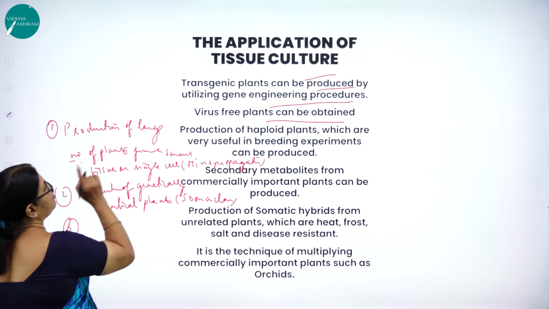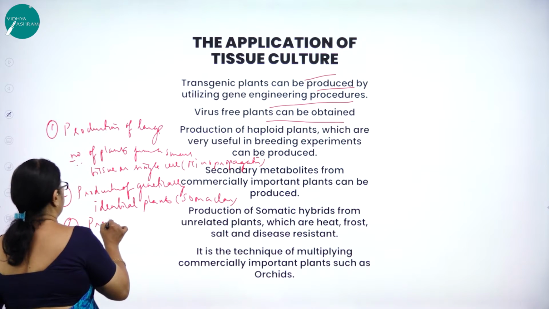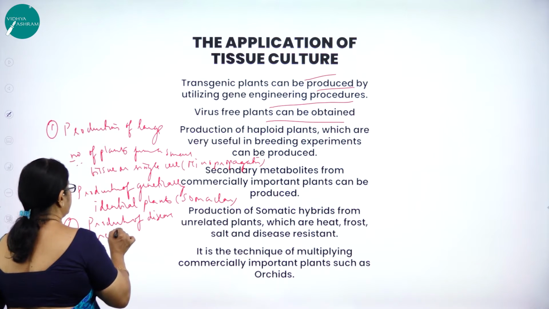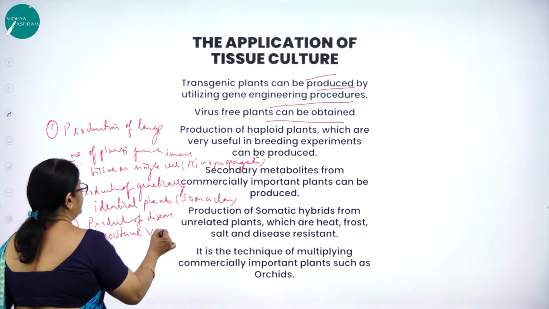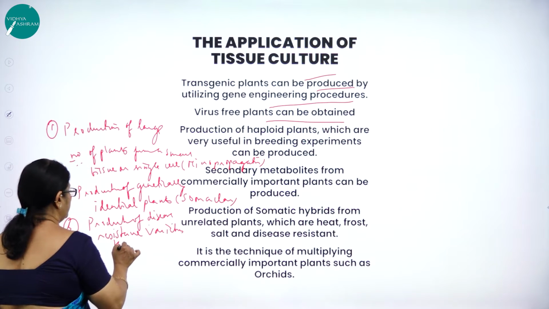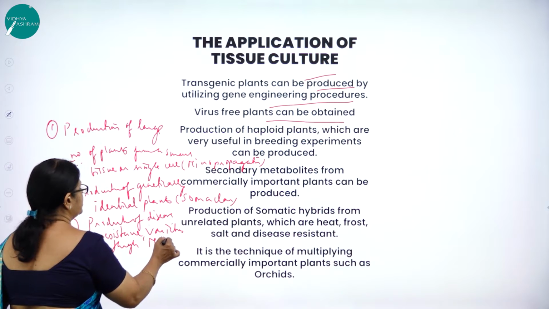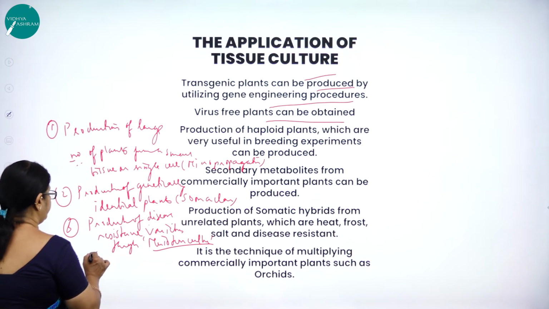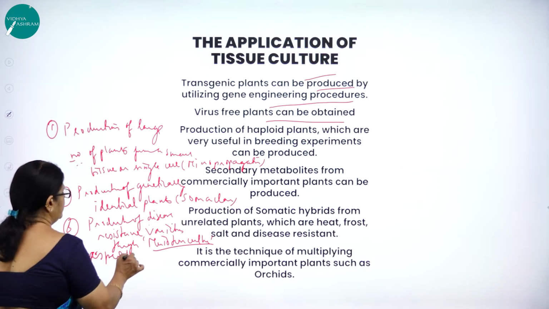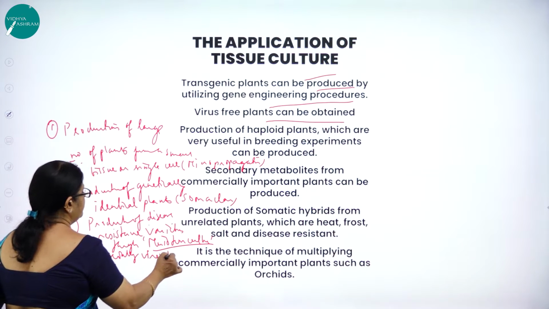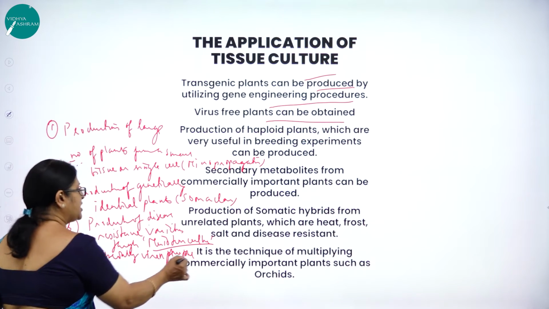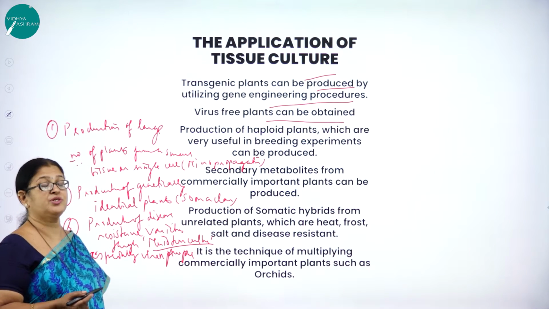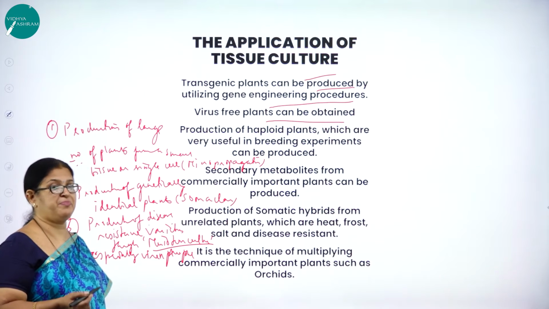Then third is what? Third application of tissue culture is production of disease resistant varieties through meristem culture, especially virus-free plants. So that is the purpose of producing a plant through tissue culture. So disease-resistant plants, virus-free plants, right?